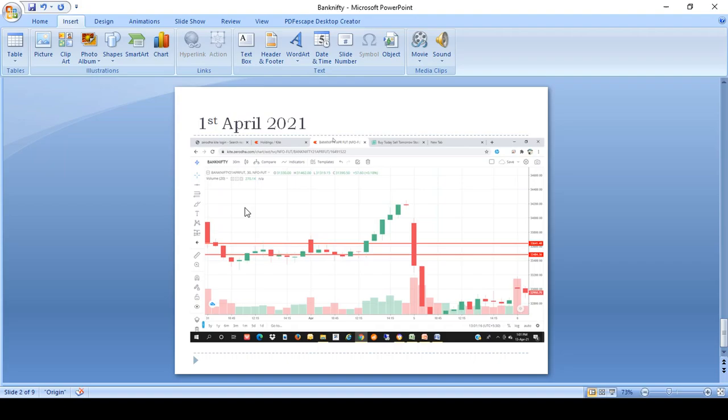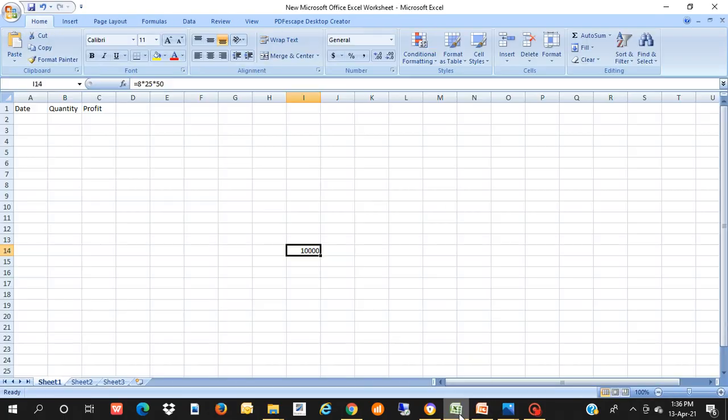Also one small calculation I will show you. Here you can see in the formula, 8 days in April month as on today, means today is 13th. From 1st April to 13th April, we did 8 trades. So here you can see formula, 8 trades. So quantity is 25, as I told you, the quantity I have taken only 25, and profit what we got is 50 points. So it's very simple. Quantity is 25 and profit is 50. So on a per day basis we are getting 1250 rupees. So 1250 into 8 trades we did. So 10,000 rupees profit we got.